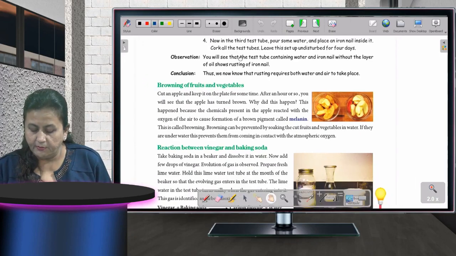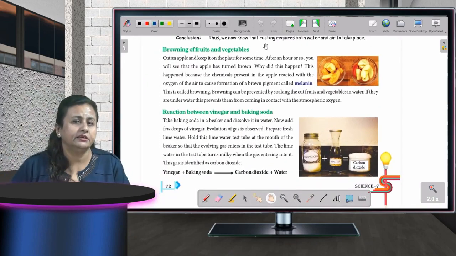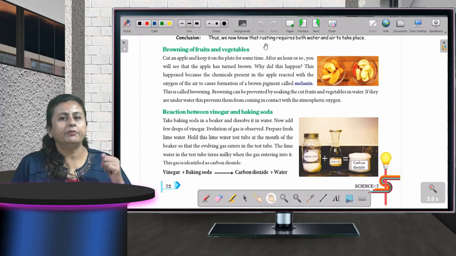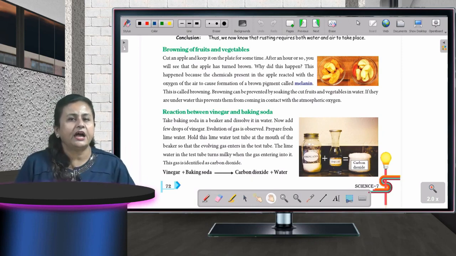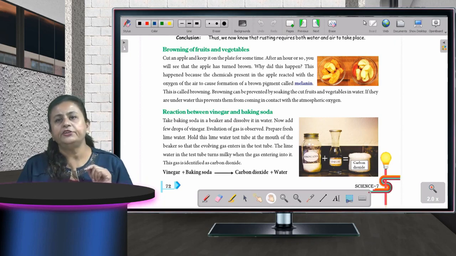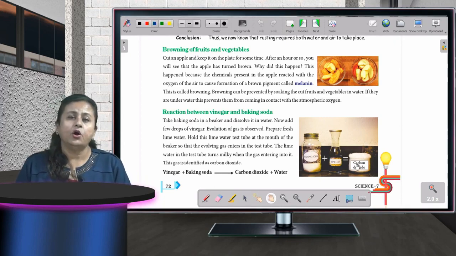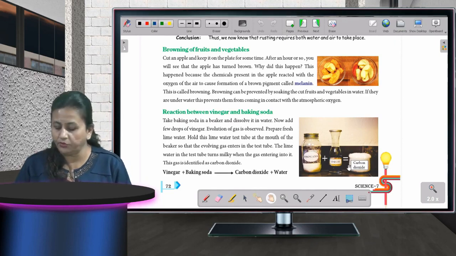Okay. Browning of fruits and vegetables. Children, you must have seen, if your mother cuts an apple for you or a banana for you, any fruit, she cuts and she keeps in the plate and you don't eat, after some time what you will find, there would be a brown coating on it. Okay, children, avoid eating that, because that is really not good for health. Always eat the fruit as soon as it is cut.